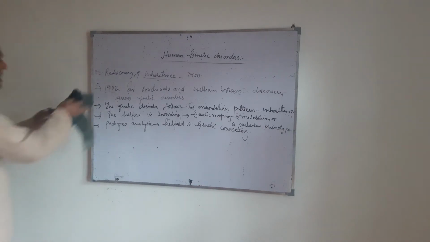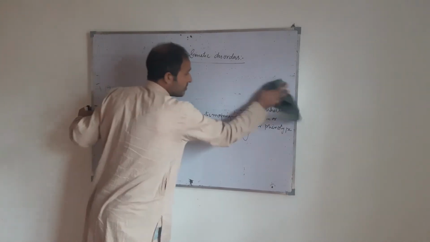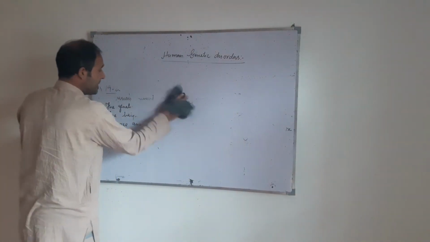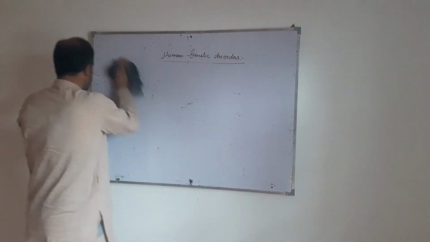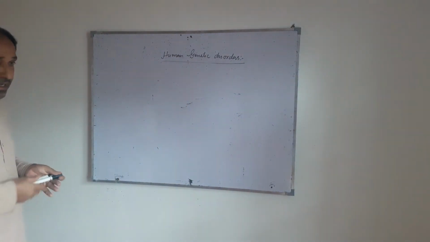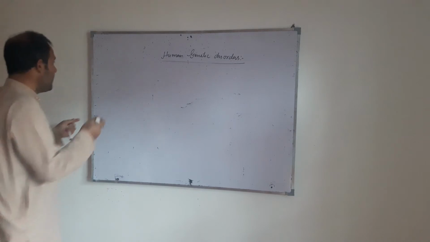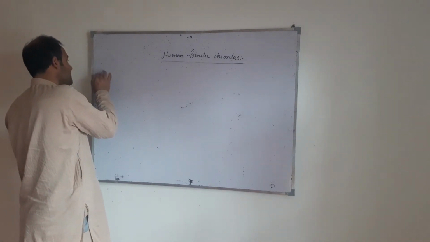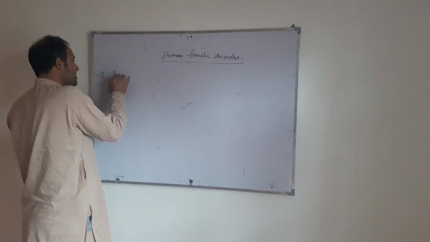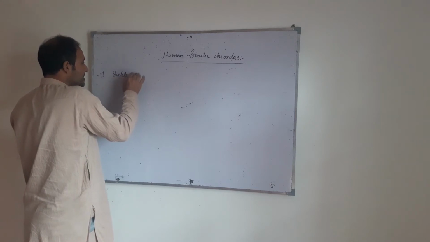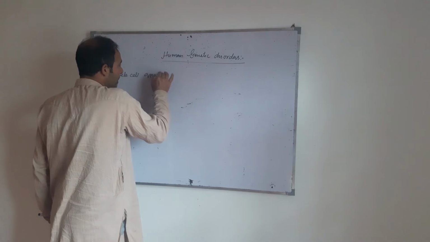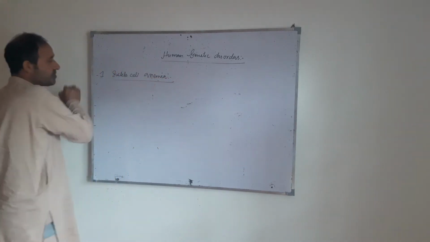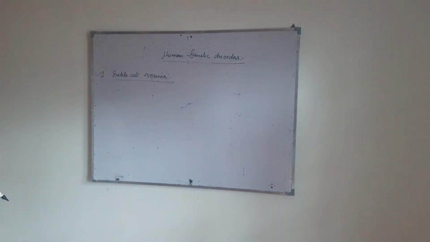The various human genetic disorders were discovered. Among them, we will discuss them separately. The first is sickle cell anemia. Sickle cell anemia.